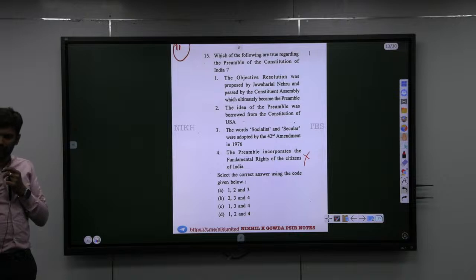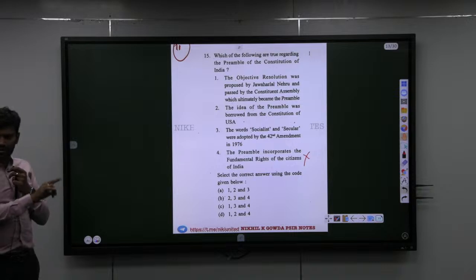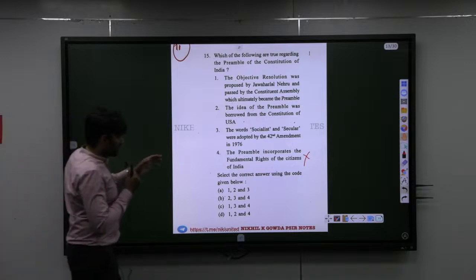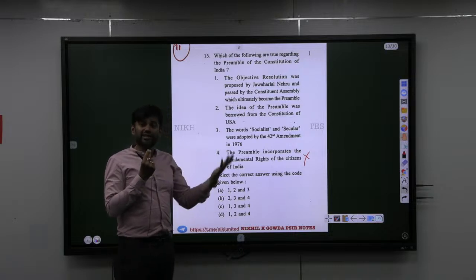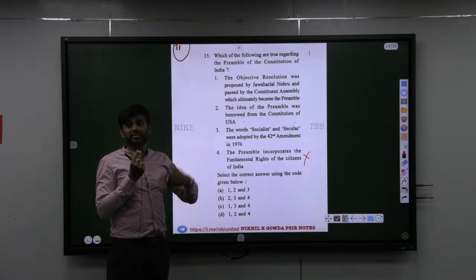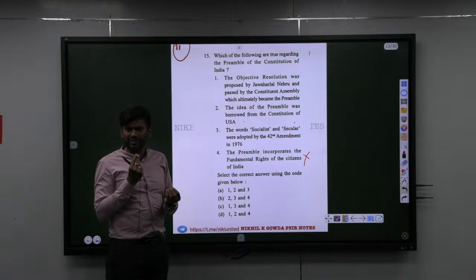That's what I told. There's a difference between reading and there is a difference between solving. So answer is what? 1, 2 and 3. So why is fourth statement incorrect? It is the other way around. It is fundamental rights that incorporate the values and principles mentioned in the Indian Preamble.